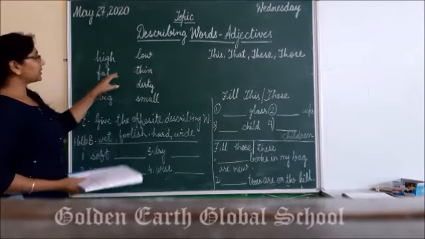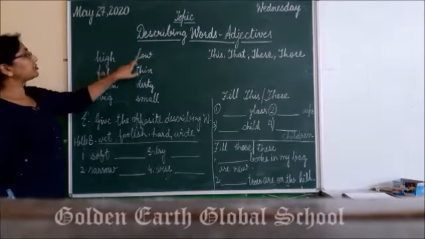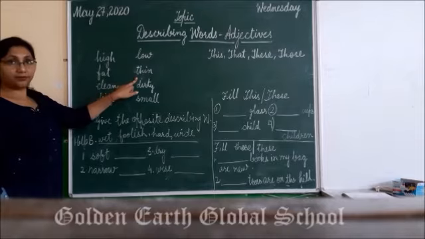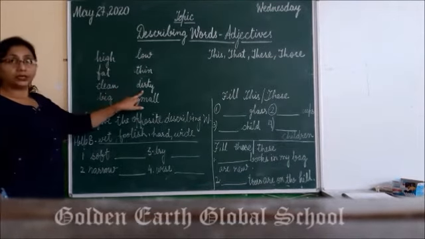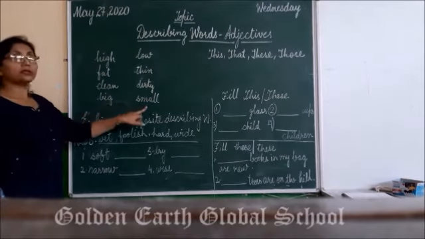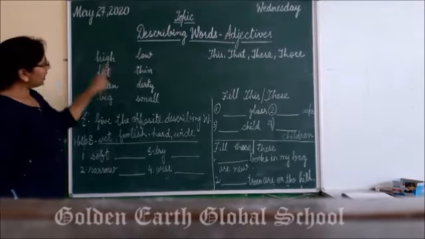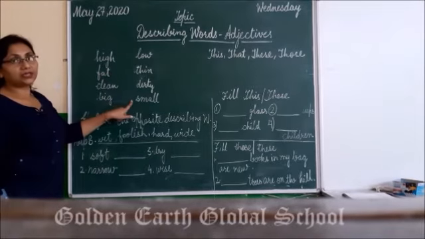Okay, so I have taken some example from the book itself. High. The opposite for high is low, fat, thin, clean. For clean, dirty, big. The opposite for big is small. So all these words are describing words. Here no naming word is there.